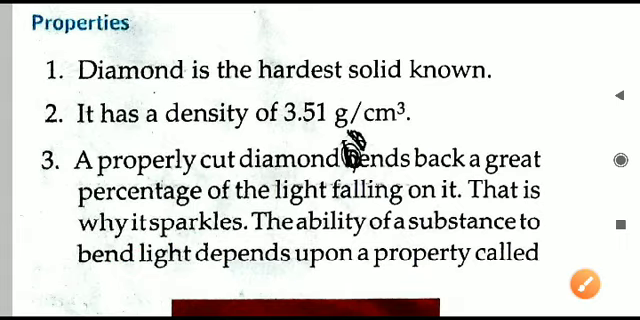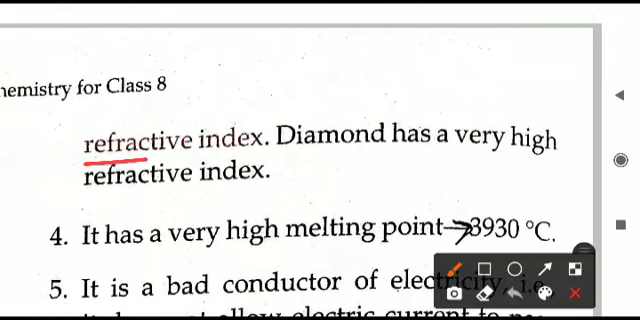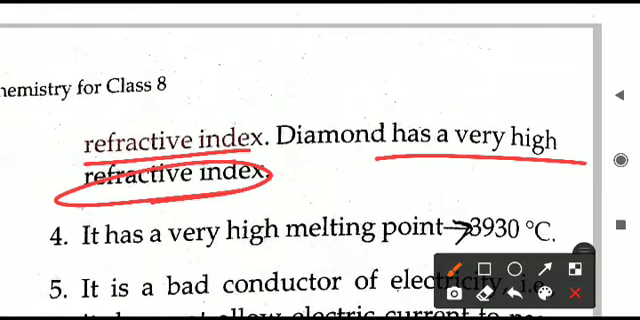This property of the diamond is called the refractive index, and diamond has a high refractive index. Refractive index is the ability of a substance to bend a great amount of light to a great extent. If that is happening, then the substance has a high refractive index. Diamond is one of those.